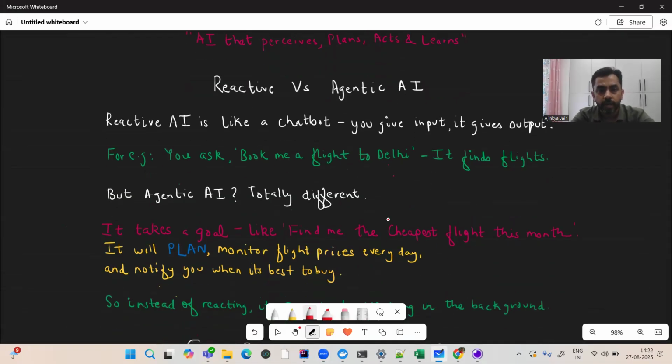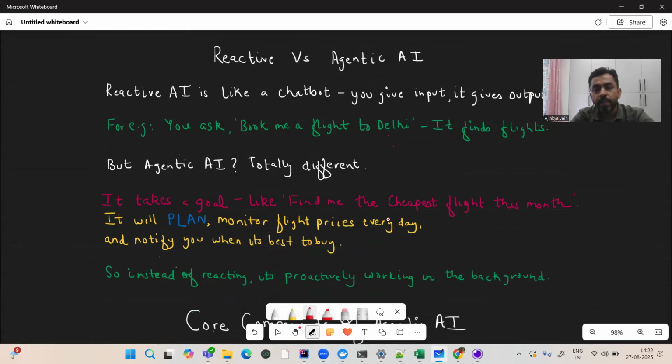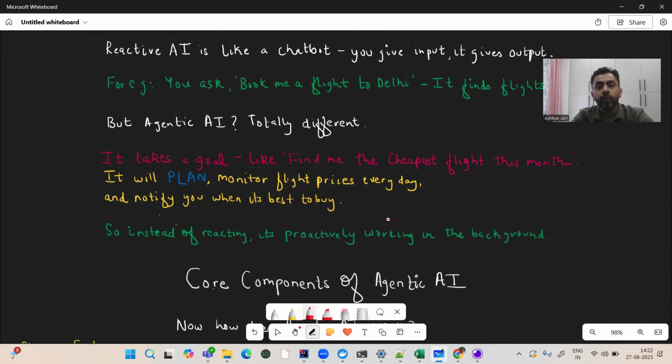But what is agentic AI? It is totally different. It takes a goal like, find me the cheapest flight this month. So it will plan, it will monitor the flight prices every day and notify you when it's best to buy. So instead of reacting, it's proactively working in the background continuously.